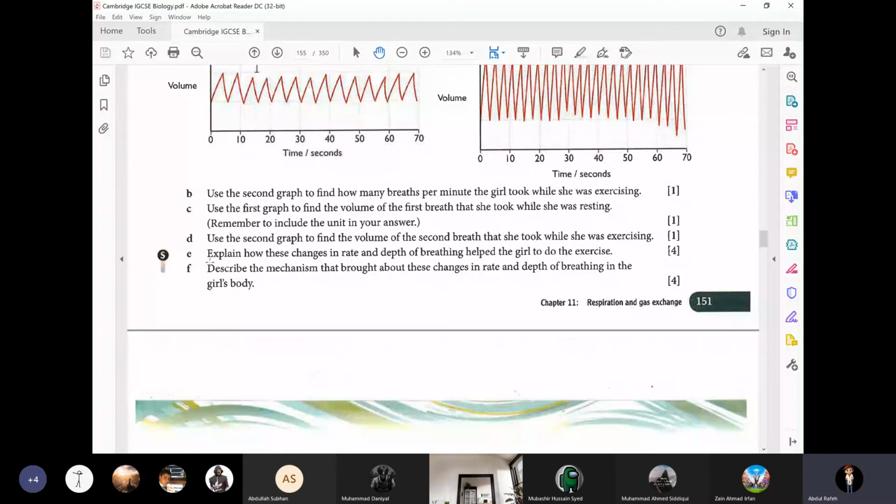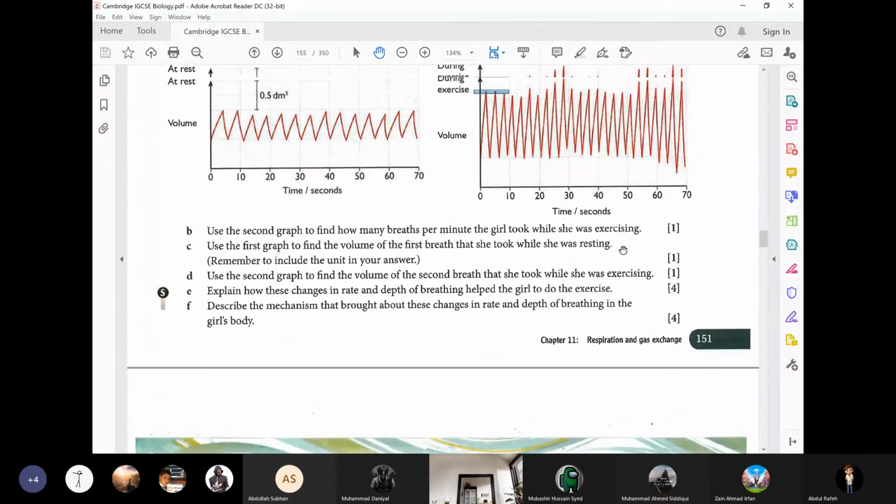Next one, E. Explain how these changes in rate and depth of breathing help the girl to do the exercise. Now look here, boys. Two things have happened during the exercise. One, the number of breaths has increased. Here in 1 minute while resting, she was taking 12 breaths per minute. During exercise, she started taking 21 breaths.